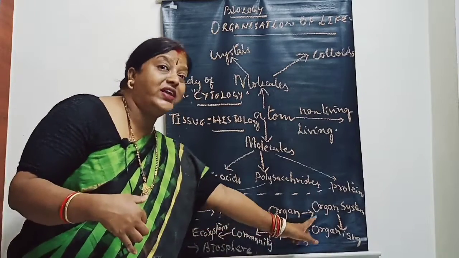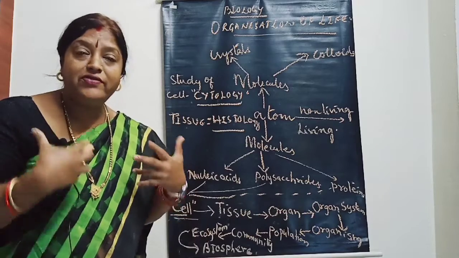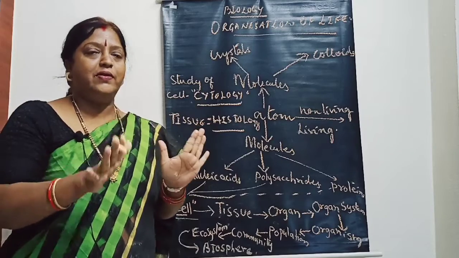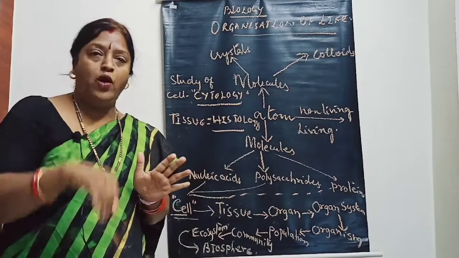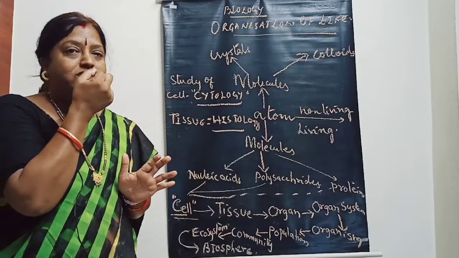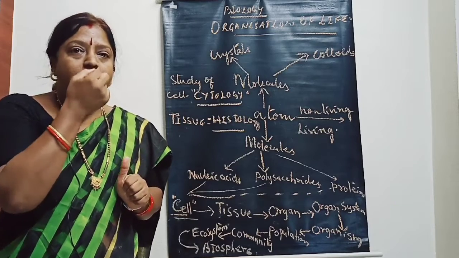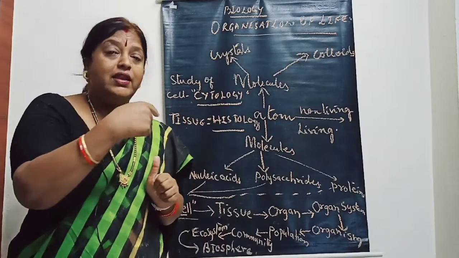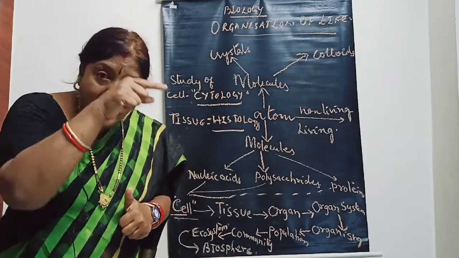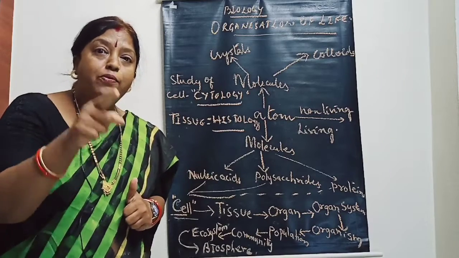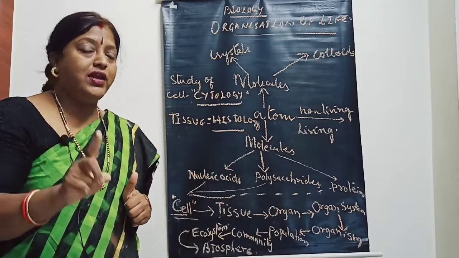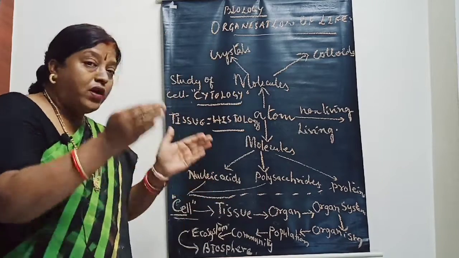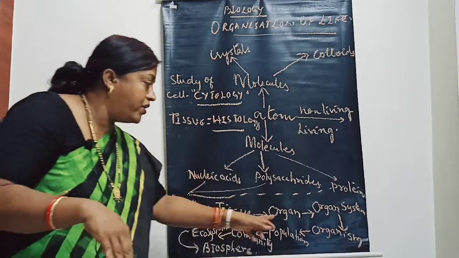Organs together make organ system. Okay, so there are several organ systems in our body. For example, the respiratory system. Now the respiratory system has several organs. For example, the openings of the nose are called nostrils. Okay, and then nostrils open into the nasal cavities, and then internal nares, and then pharynx, larynx, and then trachea, bronchi, bronchioles and lungs. Okay, so these are all a set of organs. So each organ put together makes an organ system.